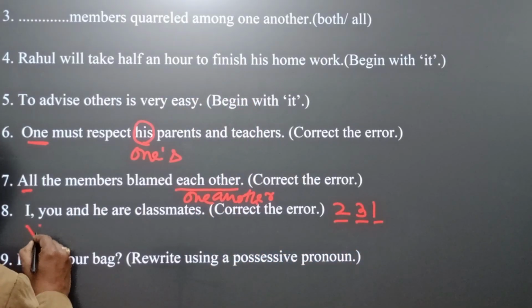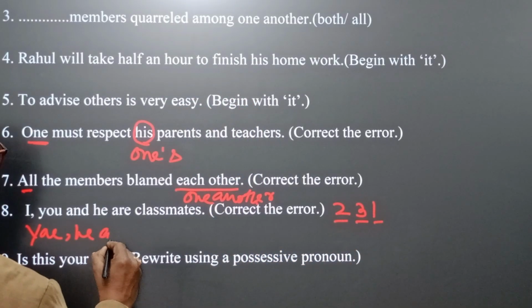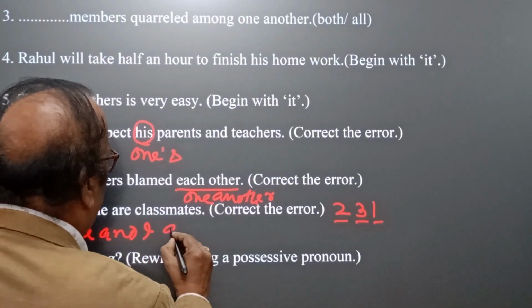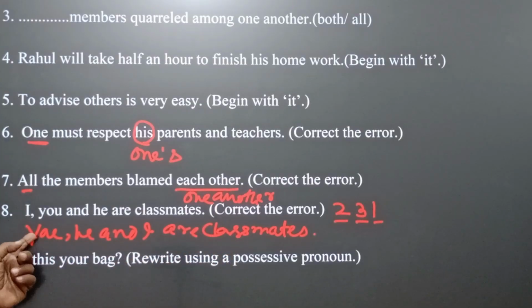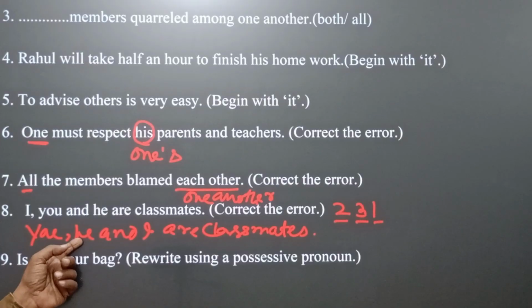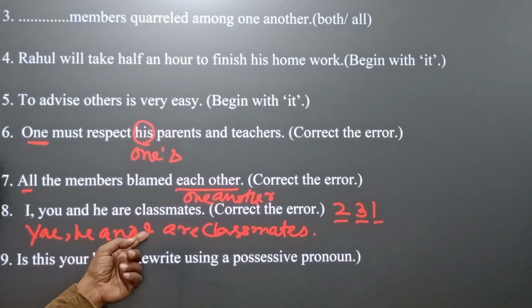Answer is be you, he, and I are classmates. This is the correct answer. Here you, second person, singular number. Yes, he, third person, singular number, and I, first person, singular number.